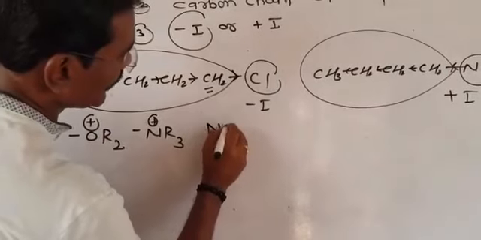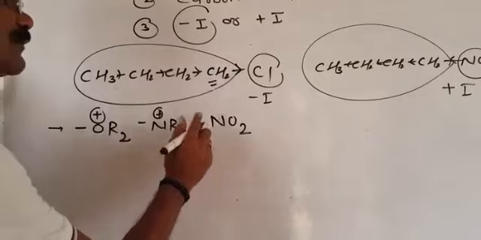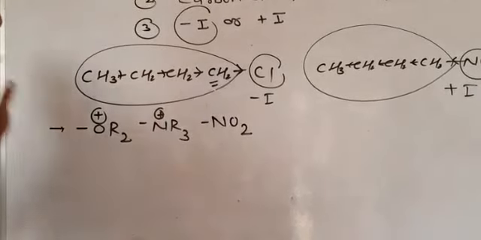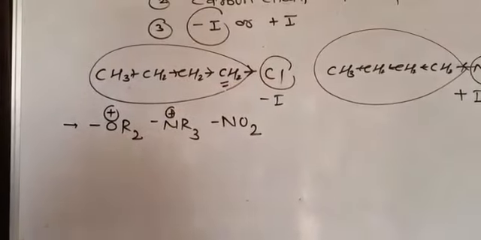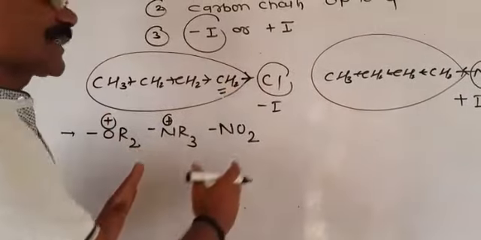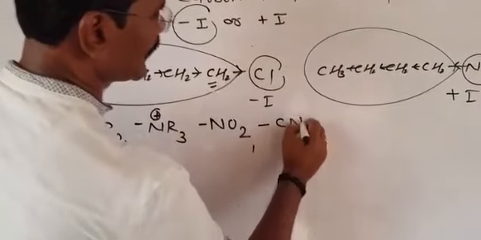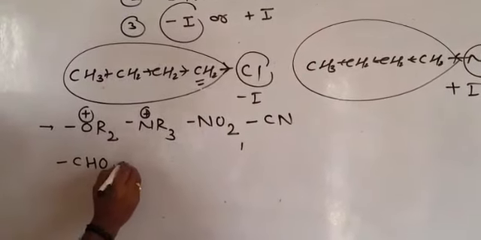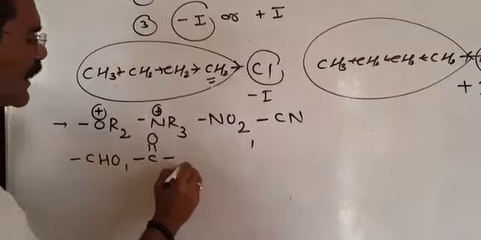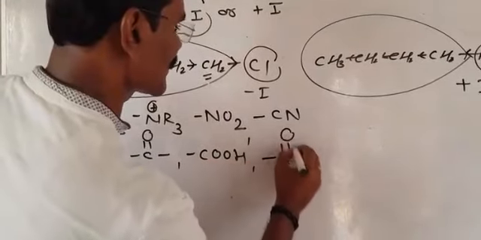Then later on, after the NR3+, suppose we are considering NO2. Now what happened in this NO2? In NO2, nitrogen carries a positive charge, but that positive charge is stabilized by the neighboring oxygen. The power of this NO2 is less than this. So in negative inductive, so many groups are there. For example, after NO2, we consider here cyanide. Then after the cyanide, aldehyde. Then after aldehyde, ketone. After ketone, carboxylic acid. After carboxylic acid, ester.